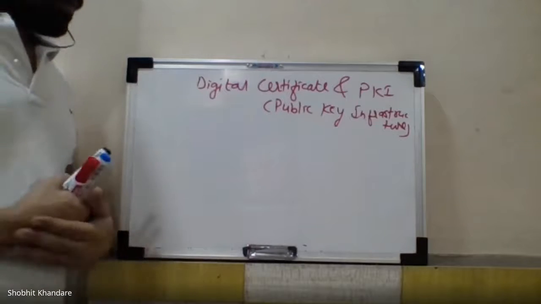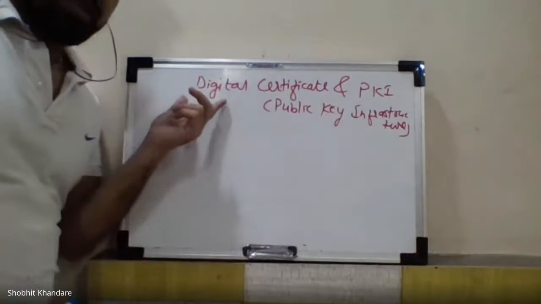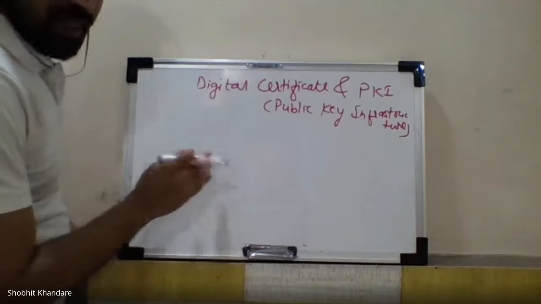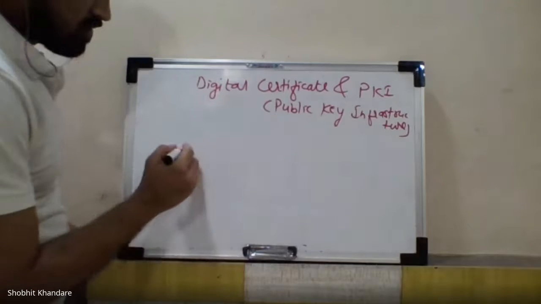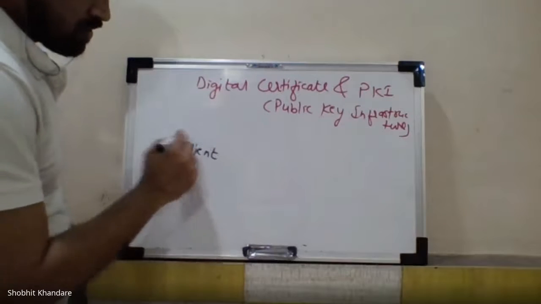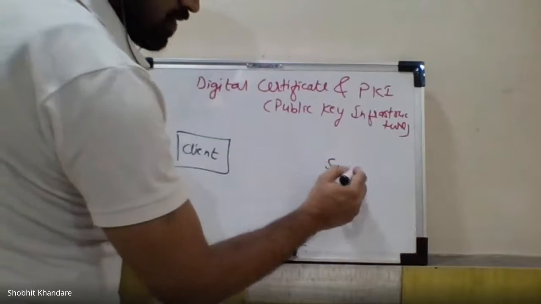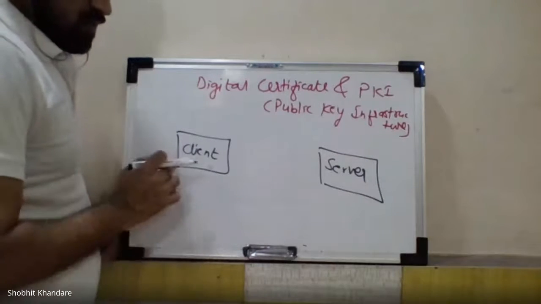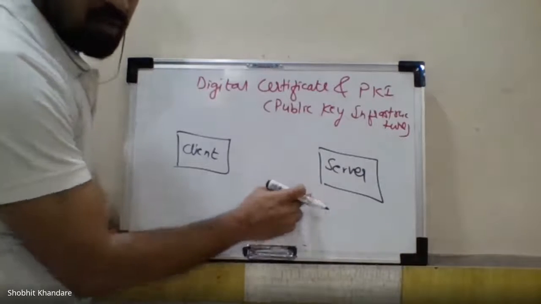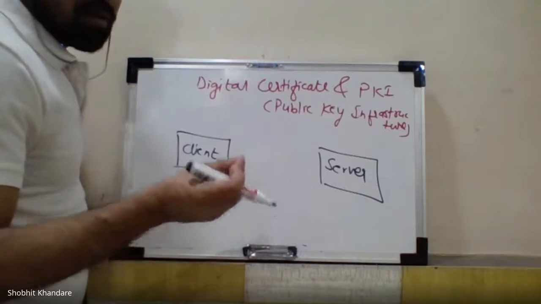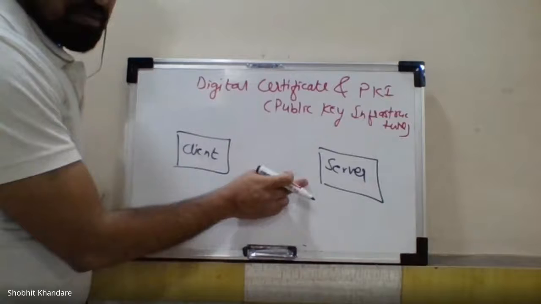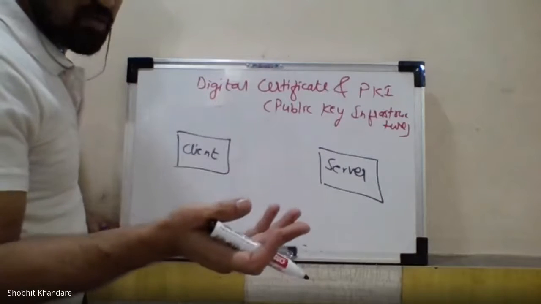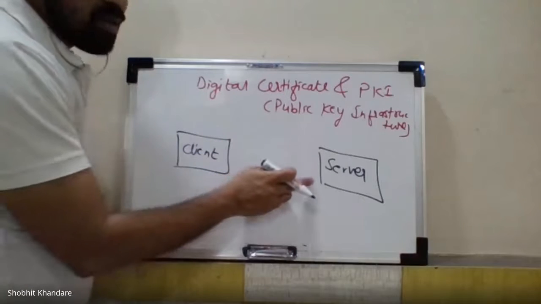Now, digital certificate you are familiar with. Okay. Now again I will revise. I will take the case of the client and the server. If this is the client, and here I have the server. Now if this client wants to use the service of the server, actually the most commonly used server is for accessing a website. The main purpose of using the server is to access any website, and that website server is this server.